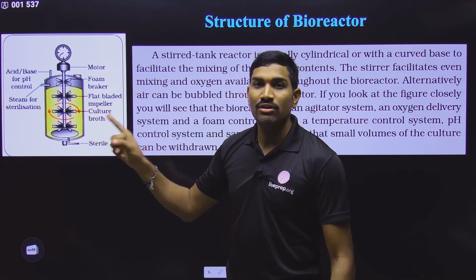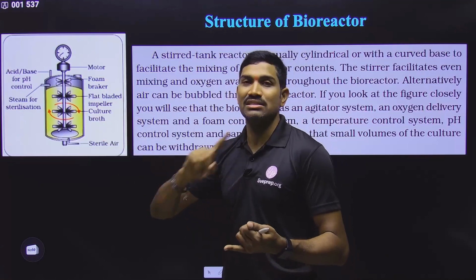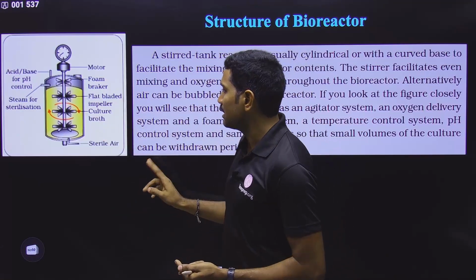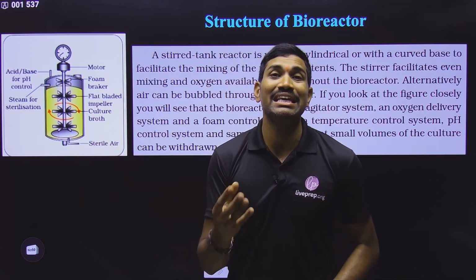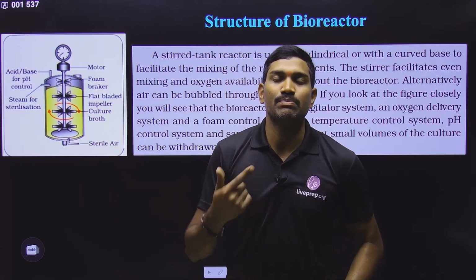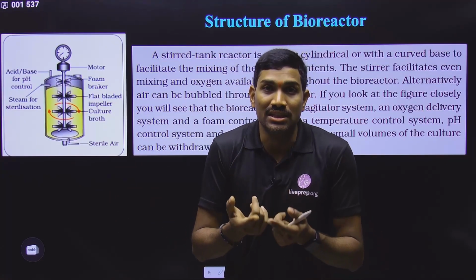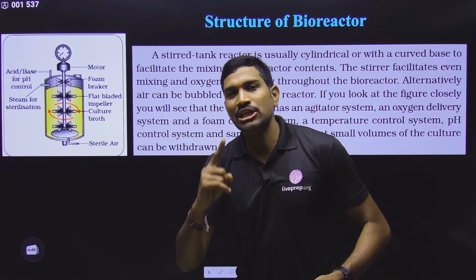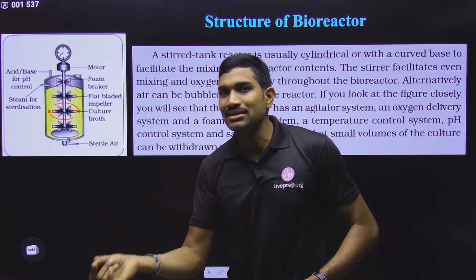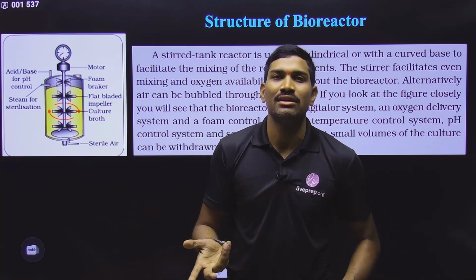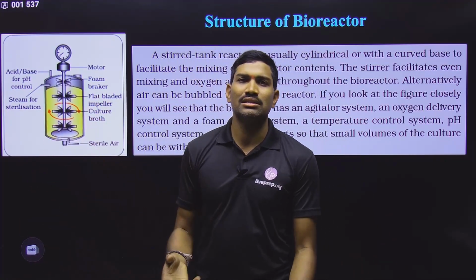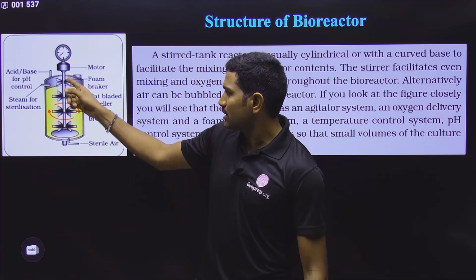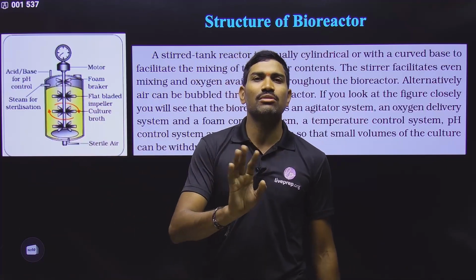If it is aerobic, two things are important. One is mixing, and the other one is the sparger. Sterile air is supplied with the help of a sparger. If sparger is present, it is called sparged. If stirring is also there, stirred. So sparged, stirred tank bioreactor. Based on what is present, we give the name. If these are not there, it is called a simple bioreactor. In the simple bioreactor, stirring is there, but sterile air will not be supplied here.